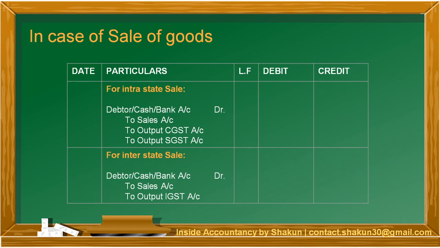Moving on. Now let's talk about the journal entries in case of sale of goods, it will be just the opposite. So the basic entry in case of sale will be debtor or cash or bank account to sales. This you all know. Now in case of sales, we collect the GST. Okay. So the GST which is collected is referred with the term output. So if it is an intra-state sale, output CGST and output SGST will be credited because it is a liability, ultimately has to be paid to the government.